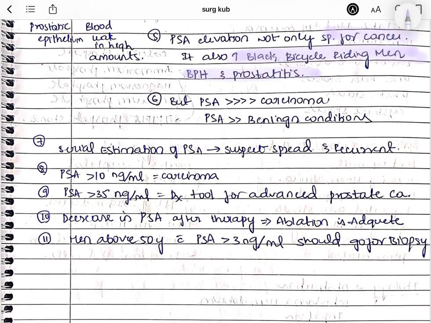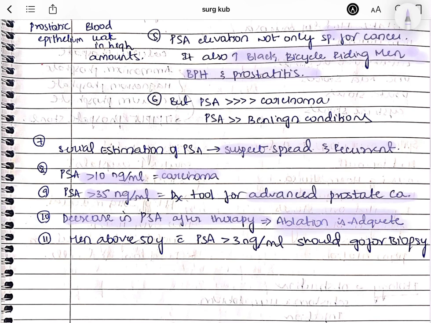There are some uses of PSA. One, you can suspect the degree of spread. If it is greater than 10, it will be initial stages. If it is greater than 35, it will be later stages of prostate cancer. And also you can suspect the type of pathology. If the bound form is rising, it will be cancer. If the free form is rising, it can be benign prostatic hyperplasia and prostatitis. And the third importance of PSA is that you can know if the treatment is working or not. If there is a decrease in the PSA levels after the therapy, it indicates adequate ablation. So these are the three uses of PSA, right?